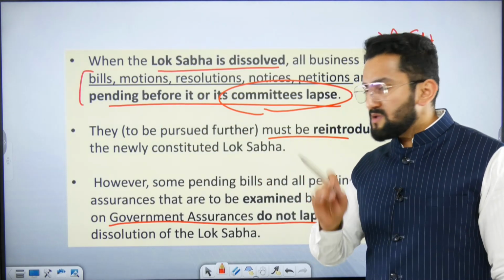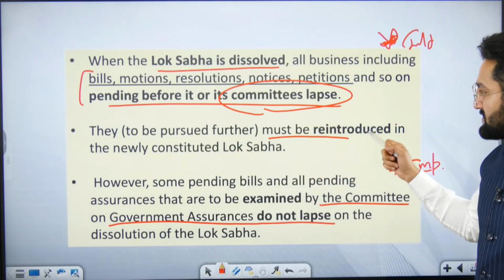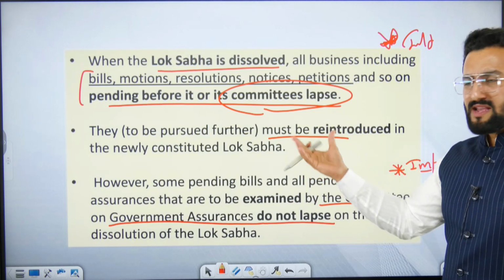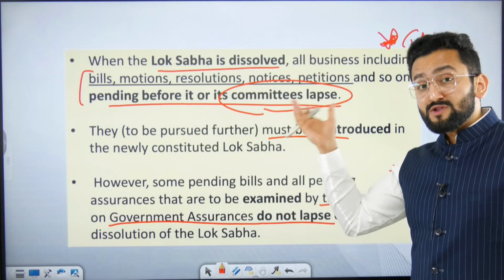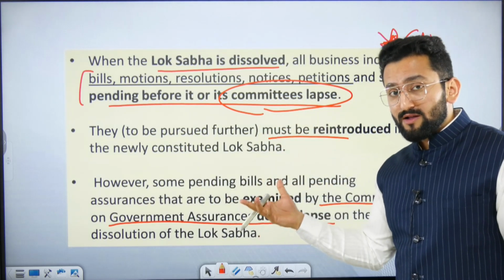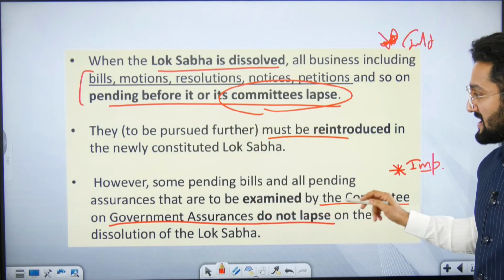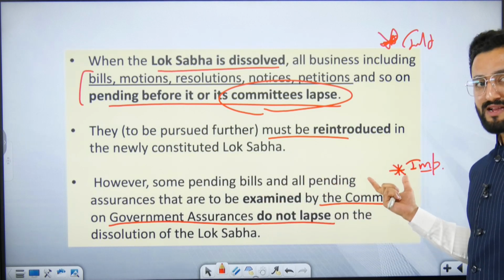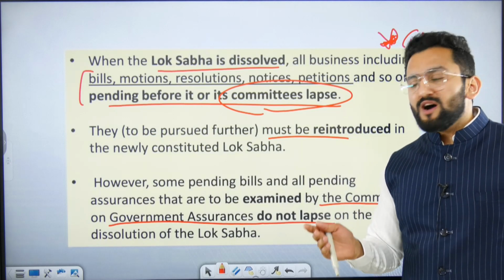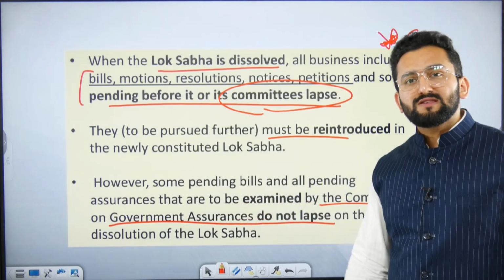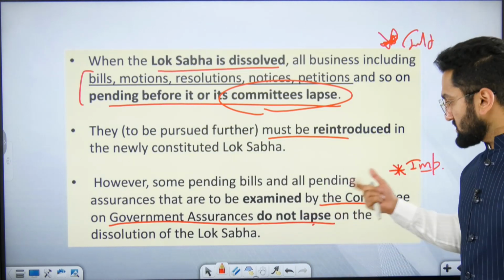Okay, there's always a simple way to actually master things. Now, to be pursued further, it must be reintroduced in the newly constituted Lok Sabha. Simply saying, if everything lapsed with Lok Sabha, these bills and everything which was pending before Lok Sabha, it means in the new Lok Sabha, you need to reintroduce these. However, there are some pending bills and pending assurances. Now, this is important because this is an exception. Even if the bill was with Lok Sabha, but the bill from Lok Sabha went to the Committee on Government Assurances, in this case this bill will be immune from lapsing. It does not lapse. So this is an exception.